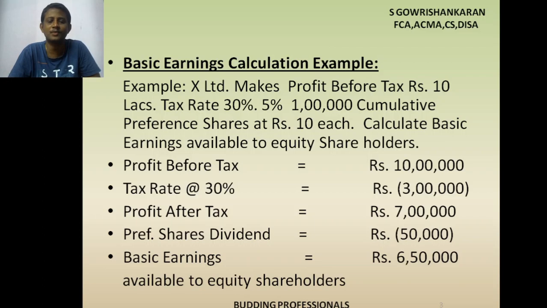Earning per share formula is basic earnings divided by weighted average number of equity shares, or number of equity shares. It depends on the form, depends on the question. Okay. So basic earnings is identified. So the next thing is